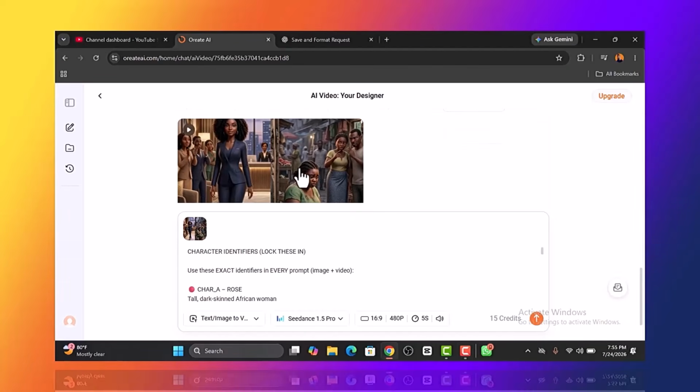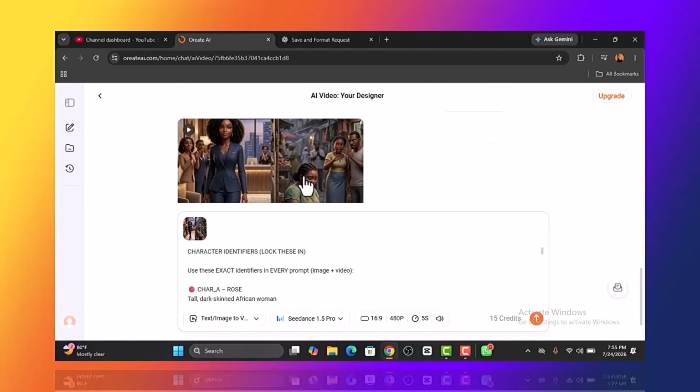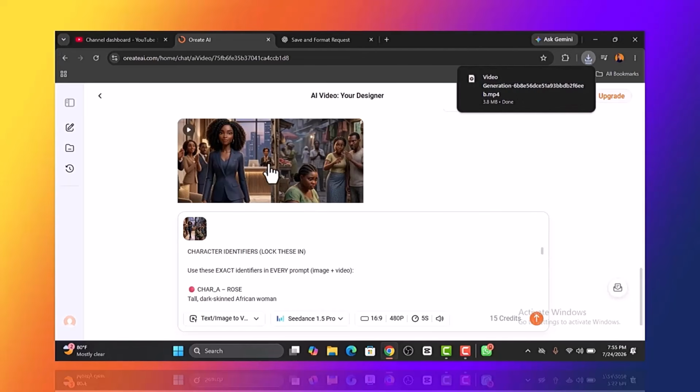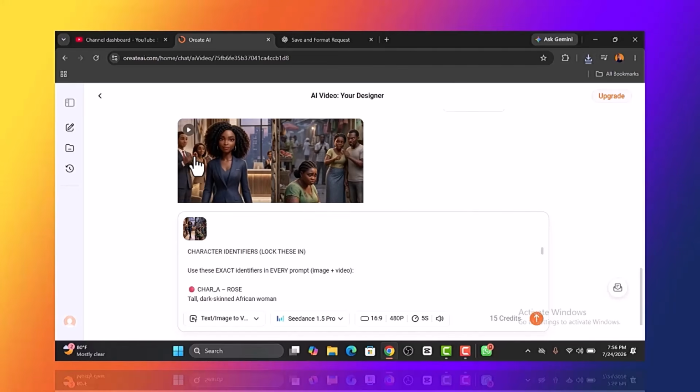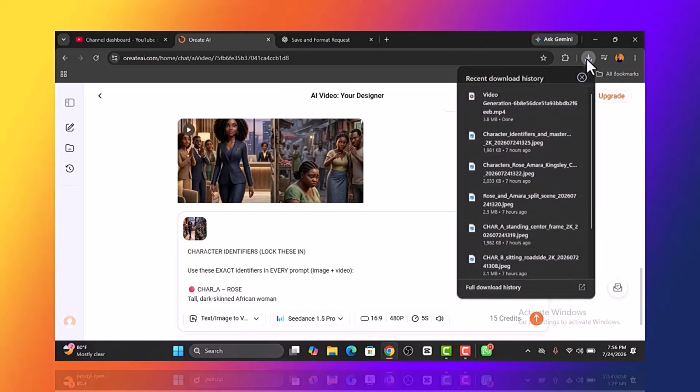You can go ahead and download this, exactly the same picture we gave. You can see exactly the same picture on both sides, and it came out perfectly well because there are no blurring effects. The environment, the people behind, that's the crowd, shows very well, and here also it's perfect. So I love it. Let's play this and preview it.